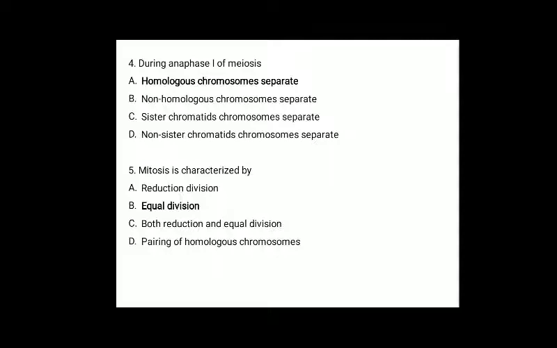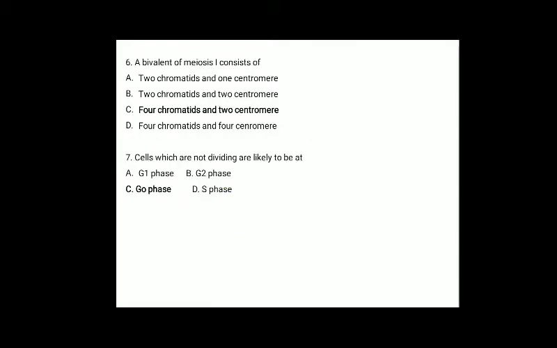Then the fifth one, mitosis is characterized by, it is a general question, it is characterized by equal cell division or equational cell division. Sixth question, the bivalent of meiosis 1 consists of 4 chromatids and 2 centromeres. For this, the correct answer is option C, because the bivalent is formed during zygotene. Each bivalent is made up of 4 chromatids and 2 centromeres. The centromere is the part of the chromosome that attaches to the spindle fiber during cell division. Each bivalent thus contains 2 centromeres.